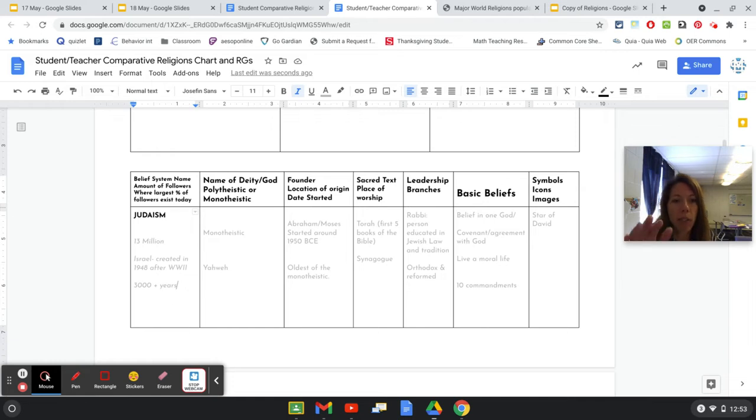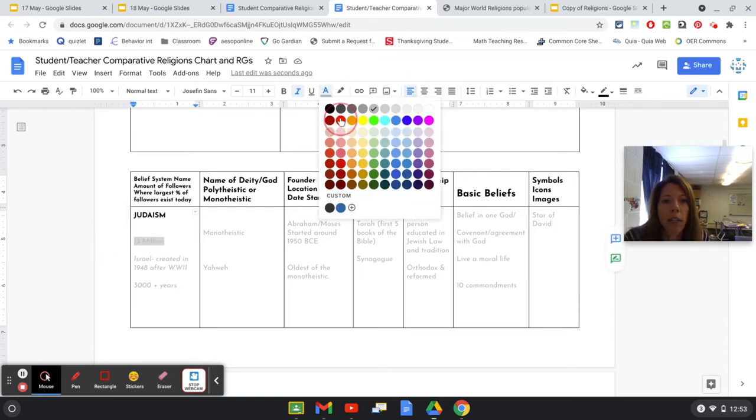So these columns will be the same for all of the religions. And the first column right here is the belief system name, which we filled in for you. Judaism right here. And then it asks for the amount of followers. How many people say that they're a Jew? And that answer right now is about 13 million. And that's worldwide, so across the world.